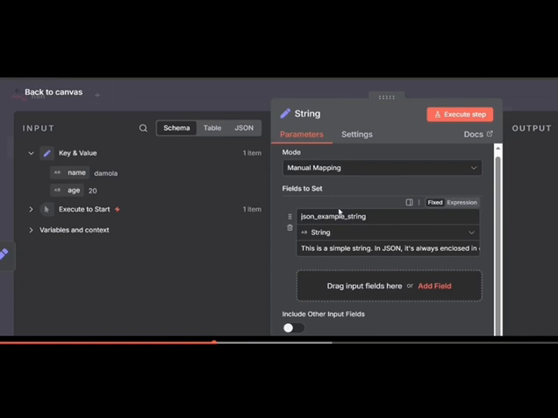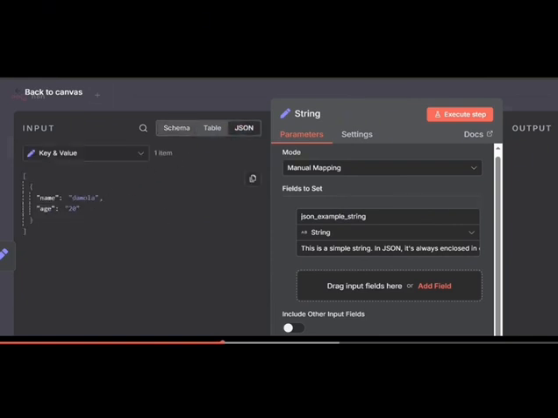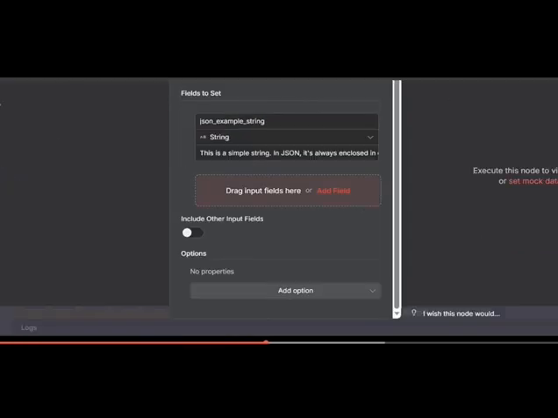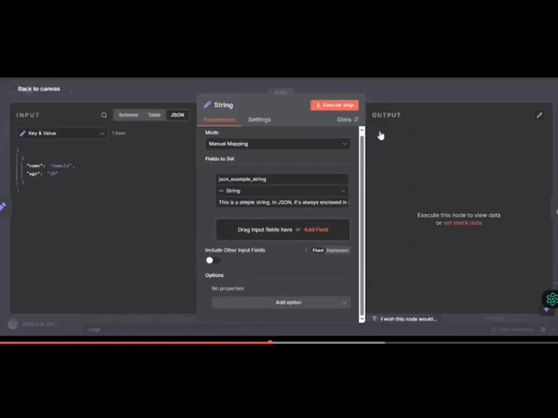So string is basically just text. Whatever is wrapped in double quotes, you can see this name, this double quote, this double quote, it's going to be treated as a string. Here it is wrapped in double quotes too. Although naturally this is a number between you and I, but like I said, these machines are very, very consistent. As long as it's wrapped in double quotes, it's going to be treated as text. So that is the first one: string is text. Let's go to the next node. Now let's see number.